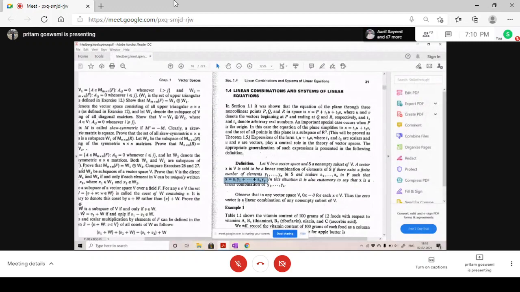Like if you give me a three-dimensional space, R3, and if I give you two vectors in R3, say 1, 0, 0 and 0, 1, 0, will it be the whole vector space R3 if you consider all possible linear combinations?